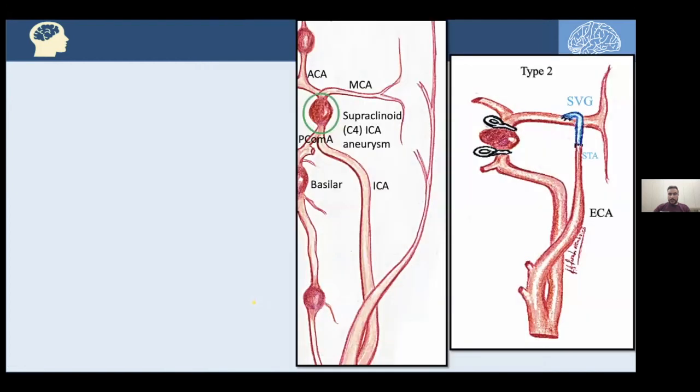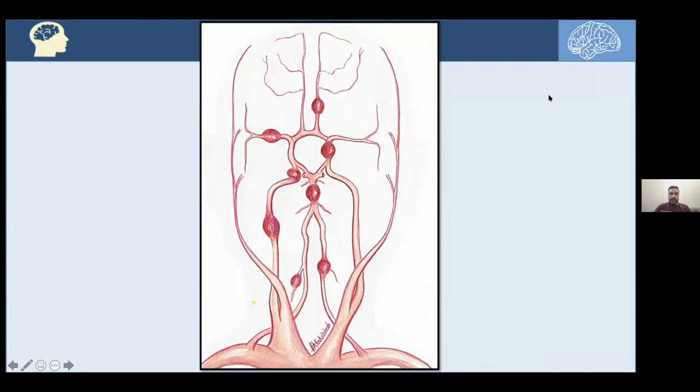Again, let's see this aneurysm. This is a supraclinoid C4 ICA aneurysm. After clipping it off, we are using the STA attached to the saphenous vein graft to do a type 2 bypass. That would be an extracranial-intracranial bypass using a saphenous vein graft.